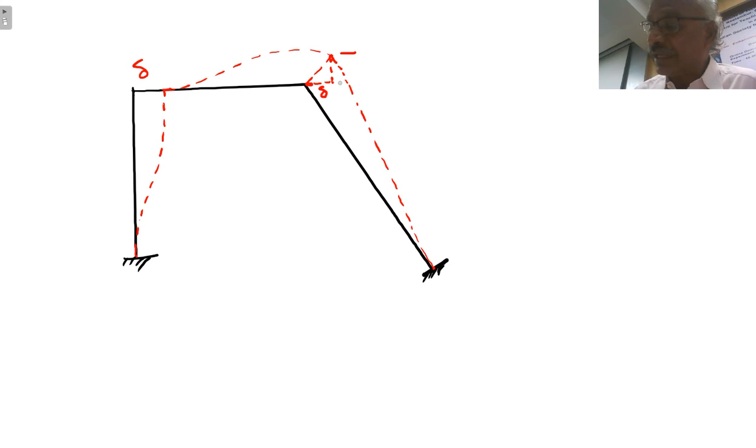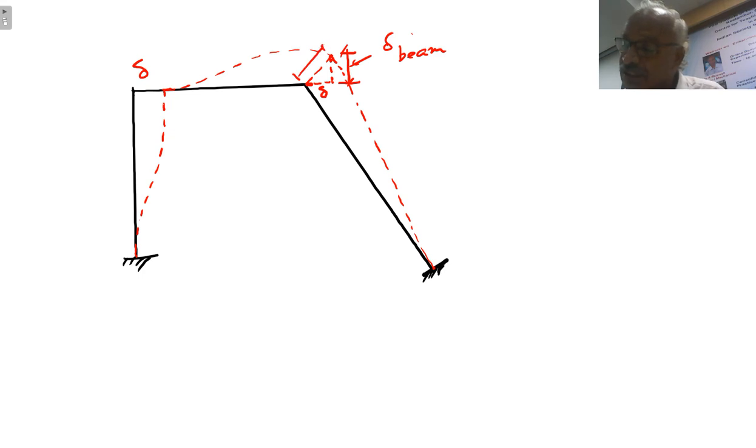So this is for the beam. This is for the delta beam, vertically up. And this is for the column. So for this column CD, let us call this as ABCD.